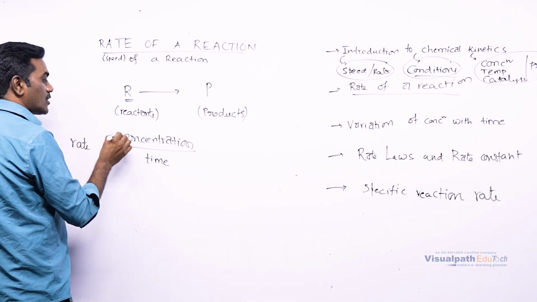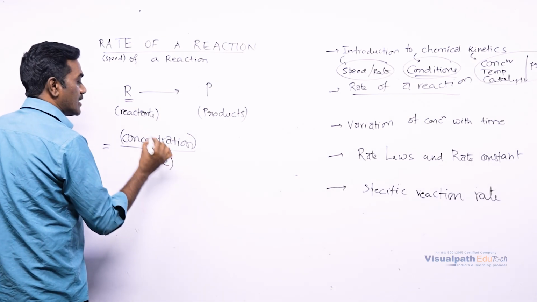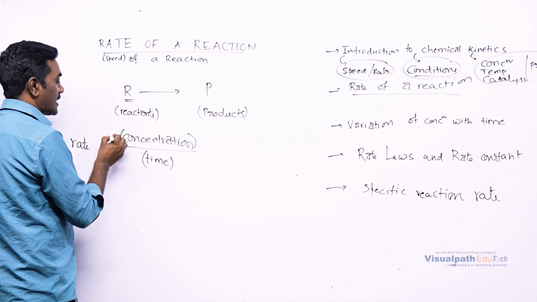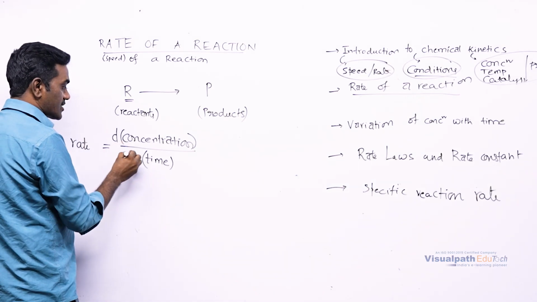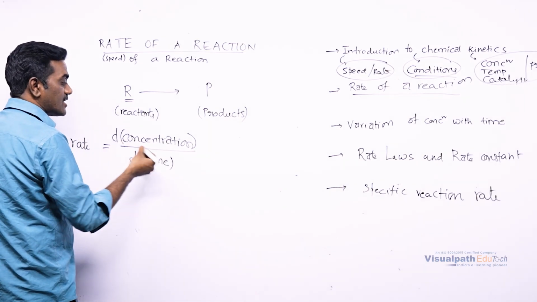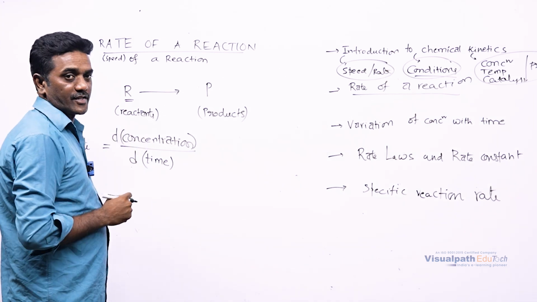So rate is equal to the change of concentration with respect to unit time. We can write it as d concentration by dt. That is called rate: how the concentration is changing.